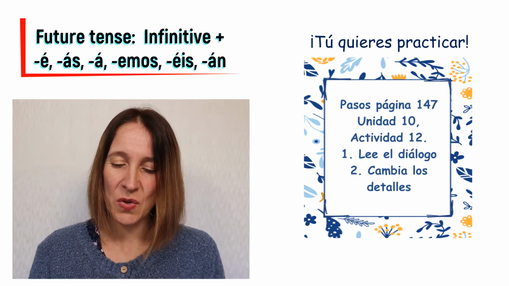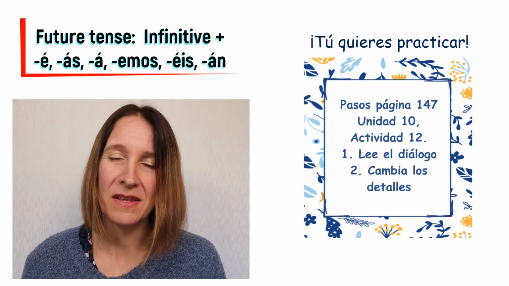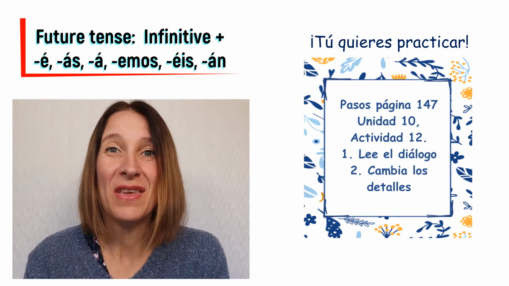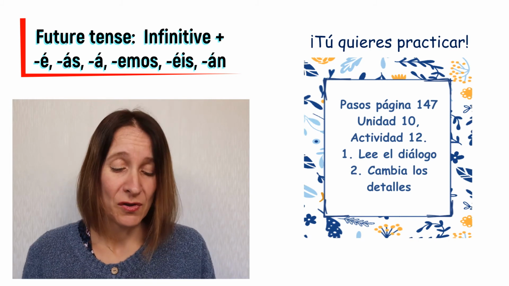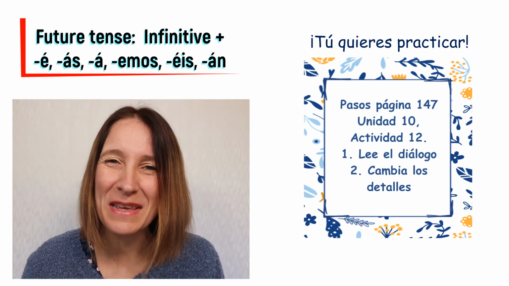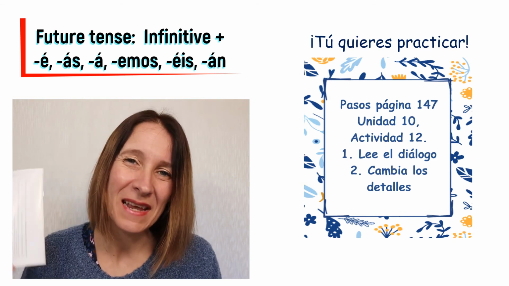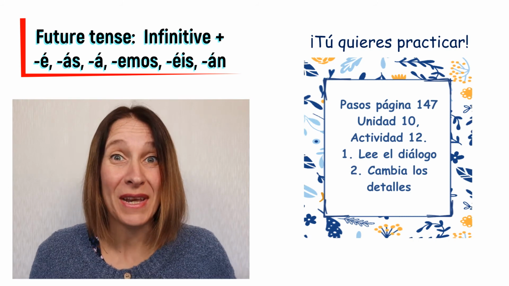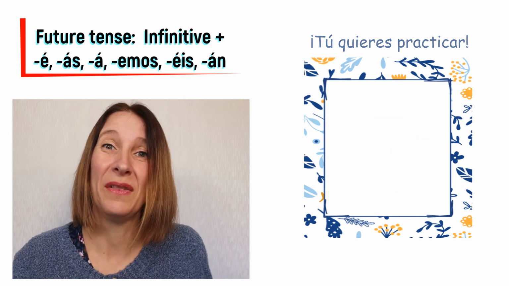If you would like to practicar, and of course you would, you go to Pasos, página 147, and you have a look at actividad 12. Okay, actividad 12 es un diálogo entre dos personas. One is planning to visit the other, visitará el otro. If you don't have Pasos, si no tienes Pasos, download the scripts, el guión, actividad 12 de unidad 10, and you can read el diálogo. And then you could cambiar los detalles. You could cambiar las personas. So how many days will he be here? How many days will they be here?